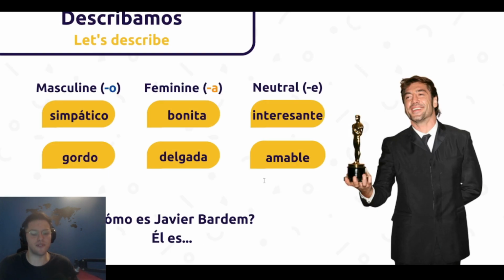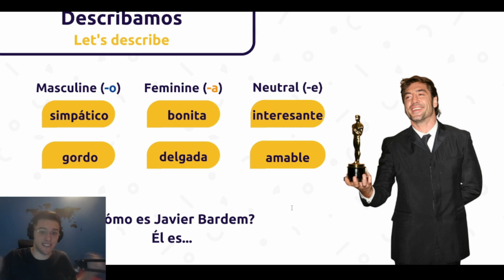Then we got the different types of adjectives in español. And we gotta remember that adjectives must share the same gender as the noun they're modifying. So for feminine adjectives, we got adjectives that end with A, and for masculine ones, we got the ones that end with O. But also, we got adjectives that end with E. Those are gender neutral, like interesante or amable, interesting or kind. So, in this case, if we have to describe Javier Bardem, podemos decir, él es simpático, él es delgado, él es interesante.